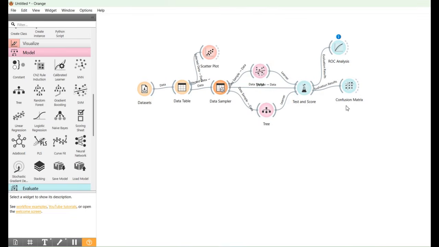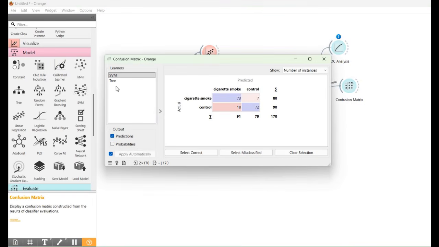Now double click on the confusion matrix to see the evaluation results of decision tree classifier. So here in learners confusion matrix, click on the decision tree, and now we can check the performance of the decision tree classifier model on our predefined data sets.